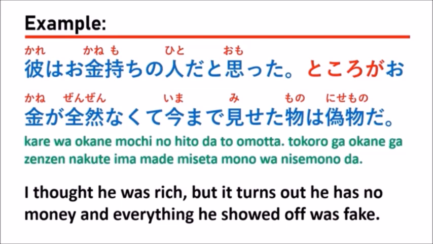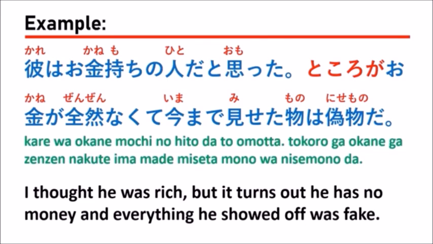In this sentence, what is the expectation part? Here, the expectation part starts with kare and ends with omotta. So our expectation is 彼はお金持ちの人だと思った, right? That means I thought he was rich. Here is the expectation part. And after that, ところが, which means but, however, or even though, right?